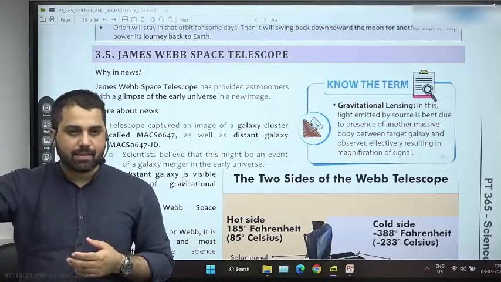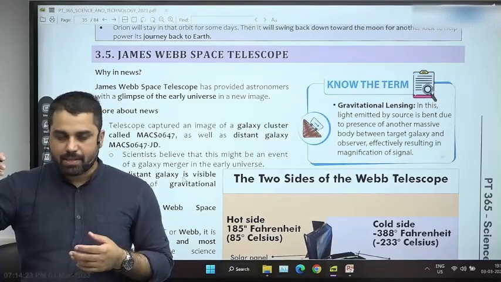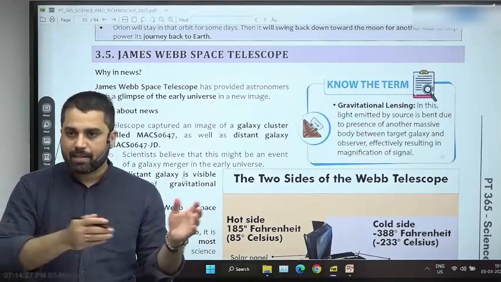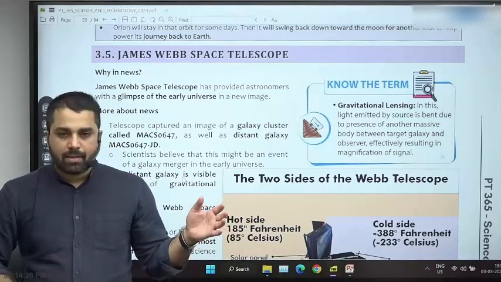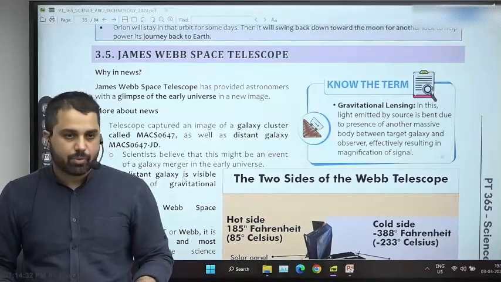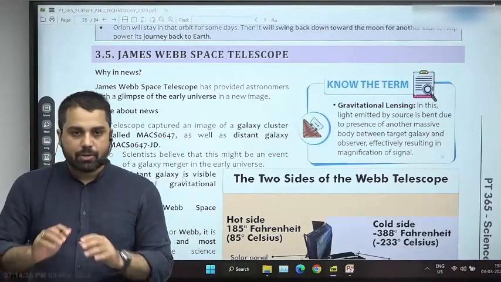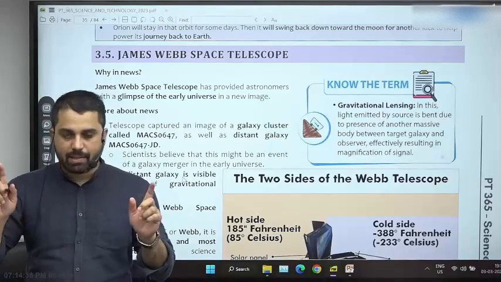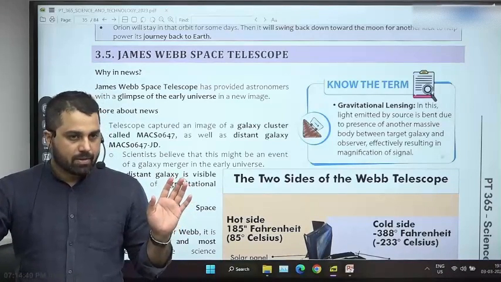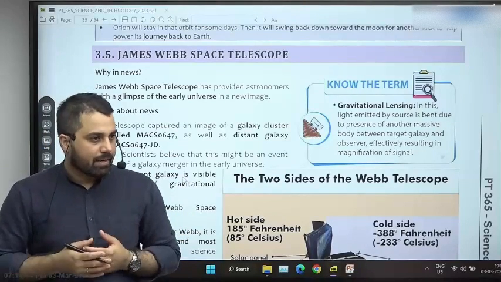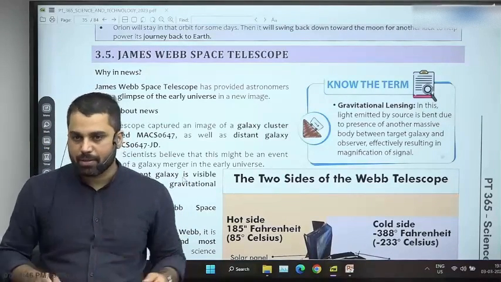is discovering something about the universe which is challenging our current level of understanding. For example, last week it discovered some of the heaviest galaxies, which were formed just a few hundred million years after the Big Bang. And according to our current understanding of the universe, that should not be possible. So it is already discovering a lot of things which are challenging our current level of astronomy, and it is going to be in the news for many more years to come.